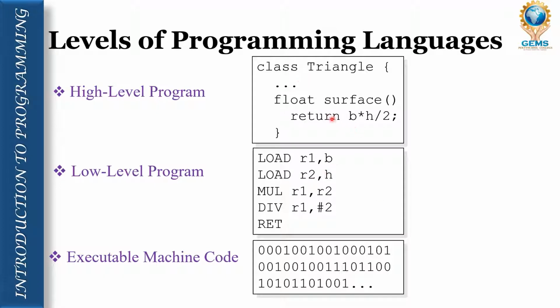This is a simple pictorial representation I have given for your clarification. In high level we follow the syntax, in low level we follow assembly level language, and machine code is written in the form of 0 and 1.